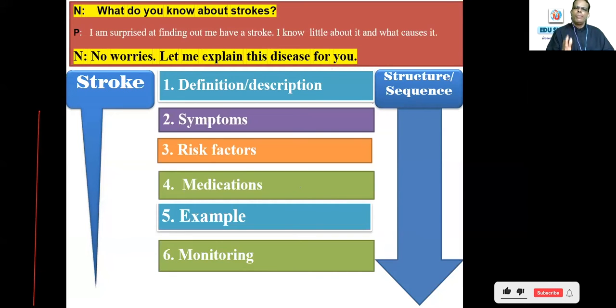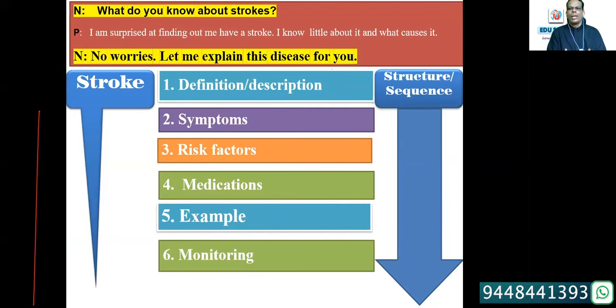Your main aim is to speak as much as possible. They are assessing your speaking, not that of the interlocutor. Try to make use of the maximum possible chances to speak the maximum. So here you have a beautiful way we can explain. When you have to explain, giving information and educating the patient, you take up this structure.